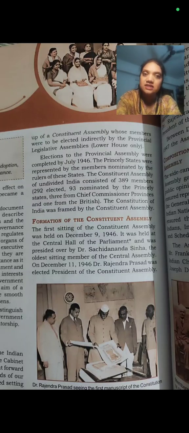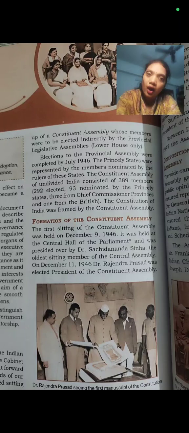In the princely states, proper elections were not done. All the rulers of princely states nominated people from their own territories, and in total there were 93 nominated members, and they came to the Constituent Assembly.